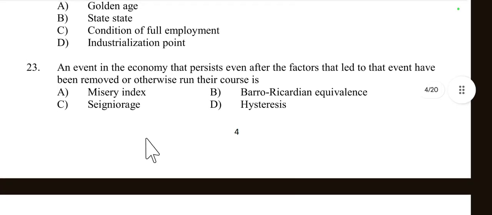Then question number 23, an event in the economy that persists even after the factors that led to that event may have been removed or otherwise run their course is called misery index, Barro-Ricardian equivalence, seigniorage, or hysteresis. So it is called hysteresis. Option number D, 23, option number D is right, hysteresis.